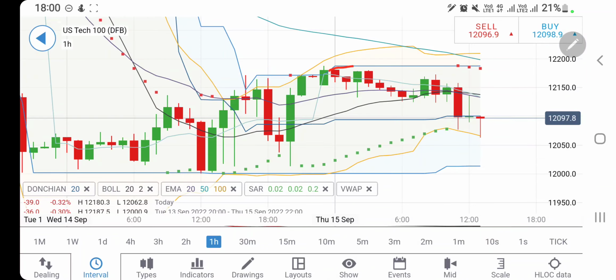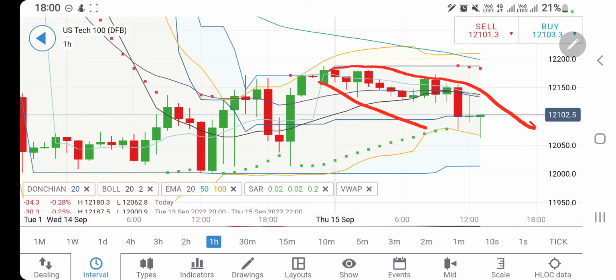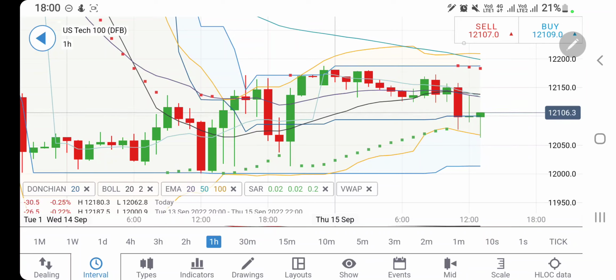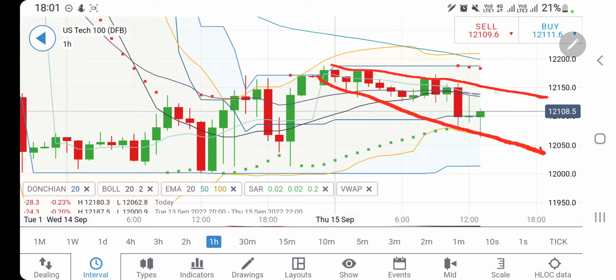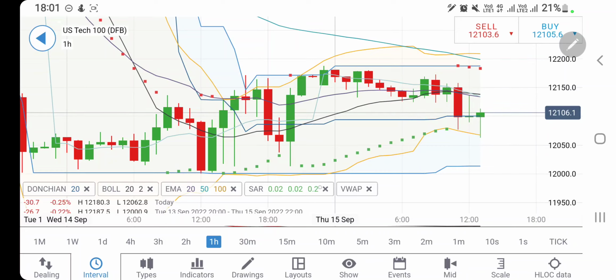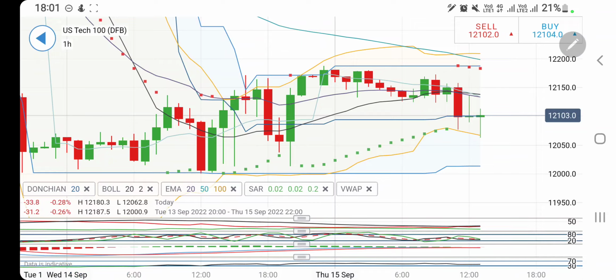Nasdaq 100 on the hourly charts is giving you lower lows, and this is an expanding triangle. Remember, this is an expanding triangle here. If you connect the highs and connect the lows, it is trying to trade in this bearish triangle. Only bullishness above 12150, only bearishness below 12050. In between these 100 points, do not trade. Do not trade between 12150 and 12050 levels.